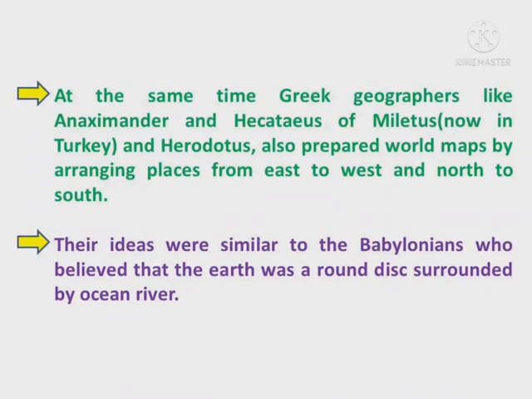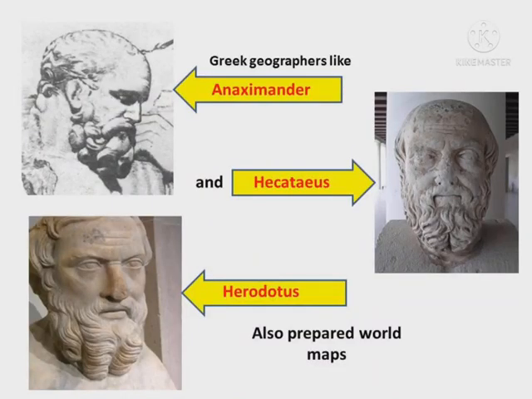Their ideas were similar to the Babylonians, who believed that the earth was a round disk surrounded by an ocean river. See the image, students. Greek geographers Anaximander, Hecataeus, Herodotus have also prepared world maps.